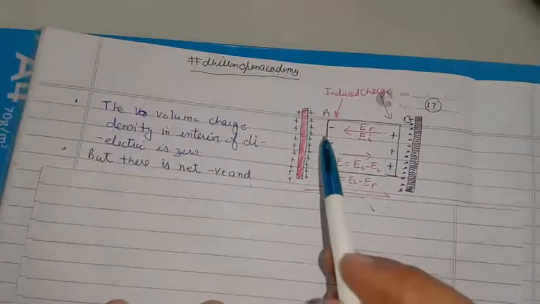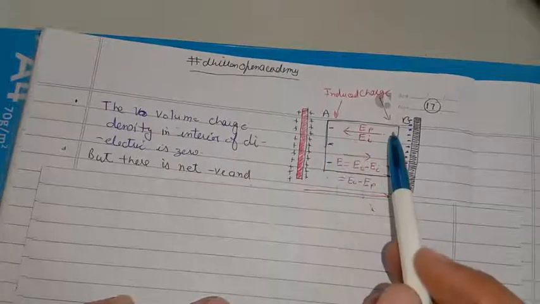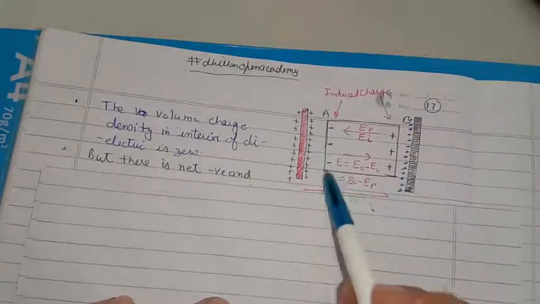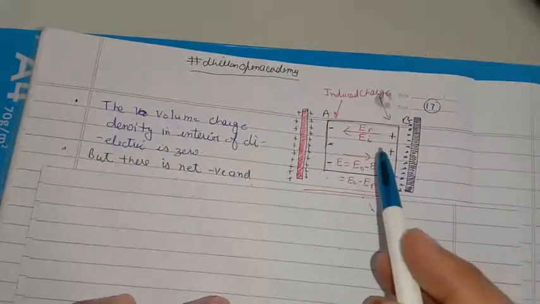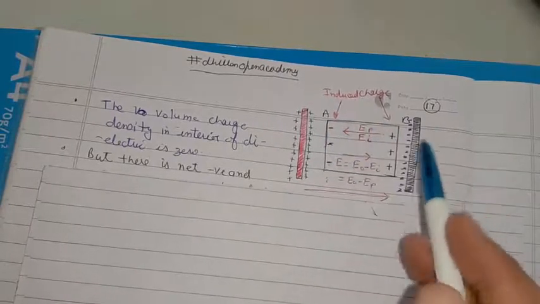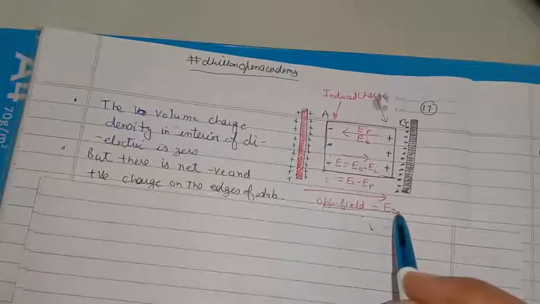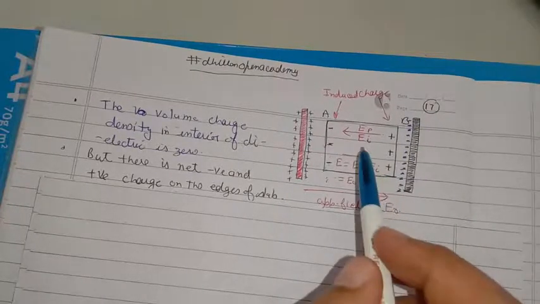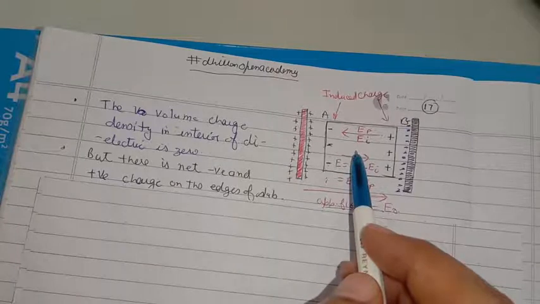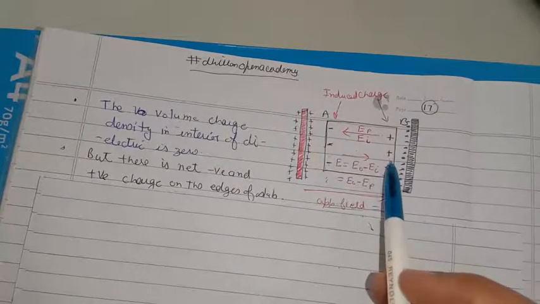So the situation looks like this, where we only have negative and positive charges at the extreme edges of the sample. These charges are known as induced charges, induced by the applied electric field. If you make this electric field equal to 0, the dipoles will de-align and go back to random orientation, and these induced charges will again disappear.